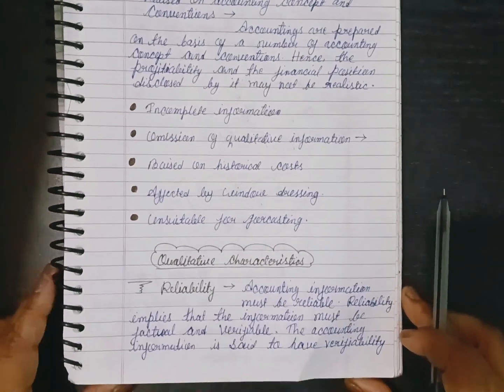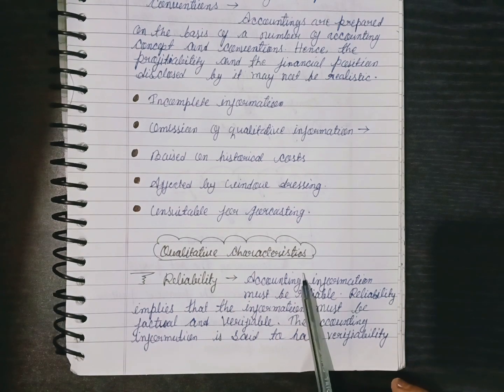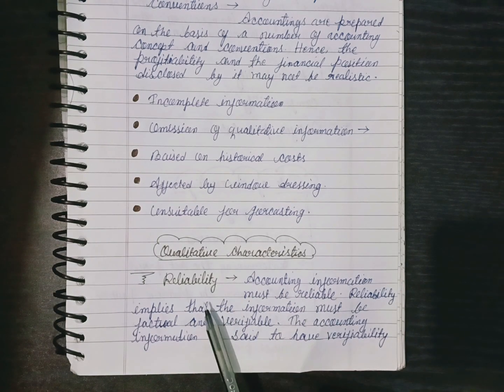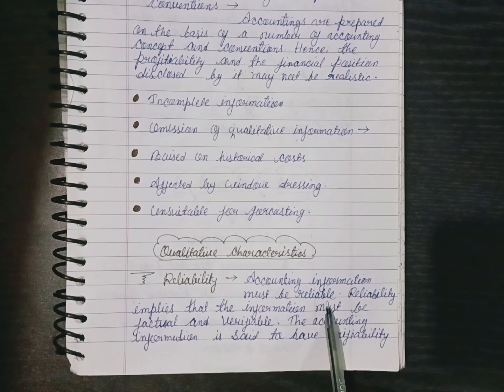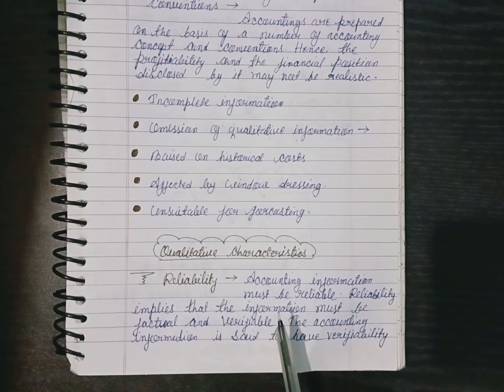Next, the quantitative characteristics. Reliability. What is the meaning of reliability? Accounting information must be reliable. Okay, must be true, always. Accounting should always provide the right information. Reliability implies that the information must be factual and verifiable.